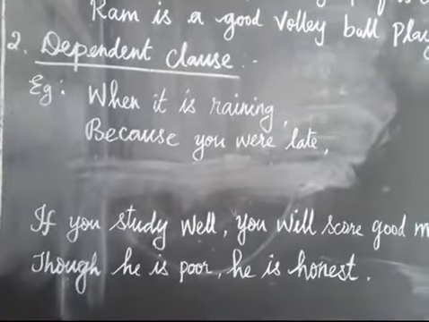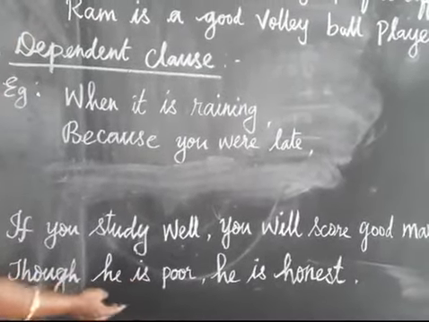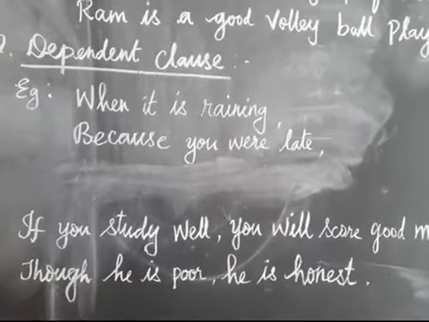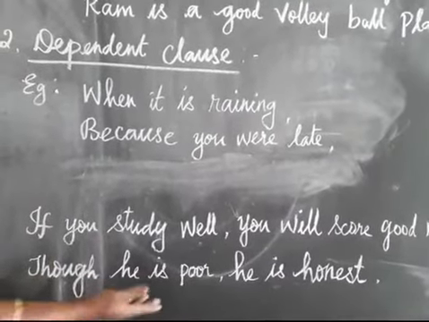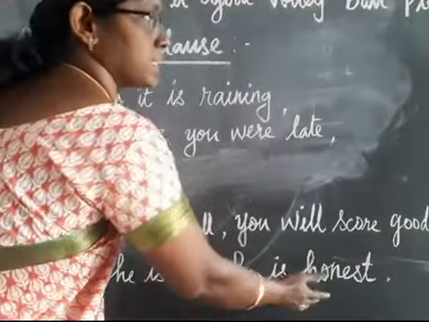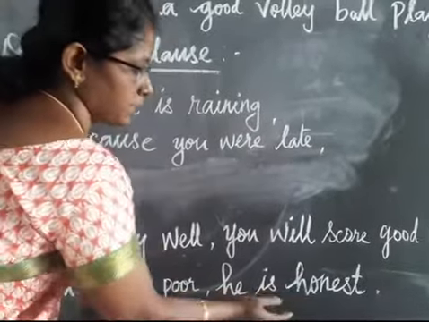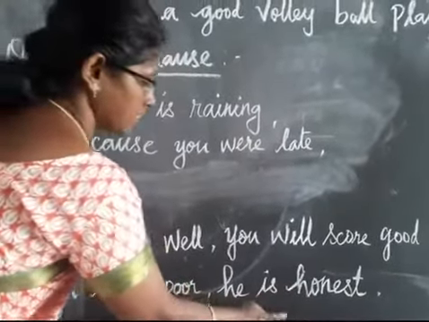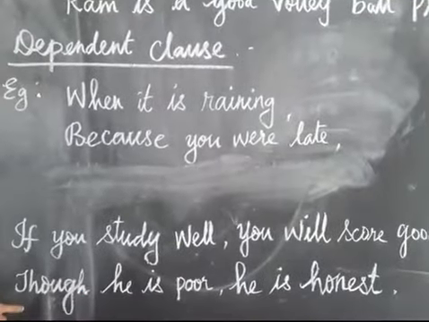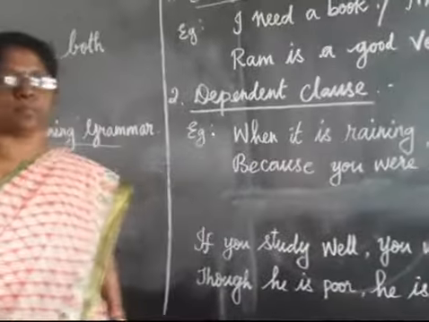One more sentence you see, though he is poor. The sense is not completed. So it is the dependent clause. He is honest. When we say that, it is fulfilled. So it is a main clause. Okay, it is a main clause and this one is a subordinate clause. Students, can you understand this part?